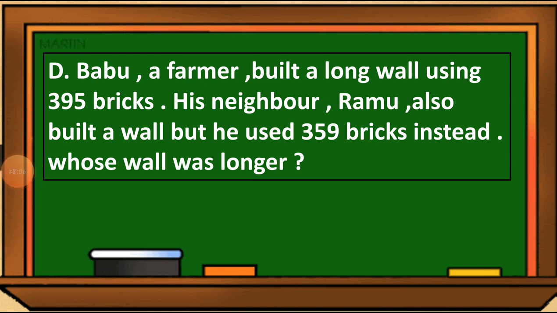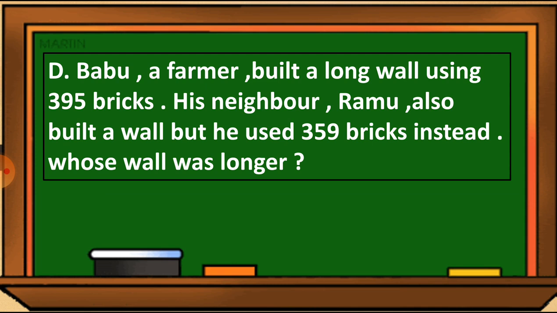So students, let's see number D. This is a textbook exercise. I repeat, this is your textbook exercise, students. Let's read number D. Babu is a farmer.